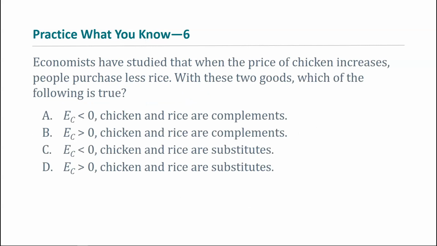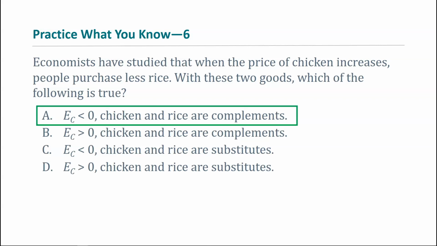Here's a little practice for you on this. Economists have studied that when the price of chicken increases, people purchase less rice. With these two goods, which of the following is true? Pause your video and think about your answer. So the answer is A. When the price of chicken increases, people purchase less rice.